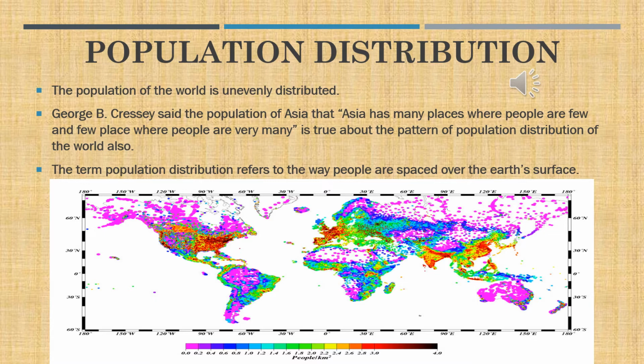The pink color ones are having sparse population and the blue is coming next, and green, the density keeps on increasing, yellow, and when we go for the red and dark reddish brown color, the population is increasing to the maximum. And you can see some dots that are showing people being spaced or people being placed.